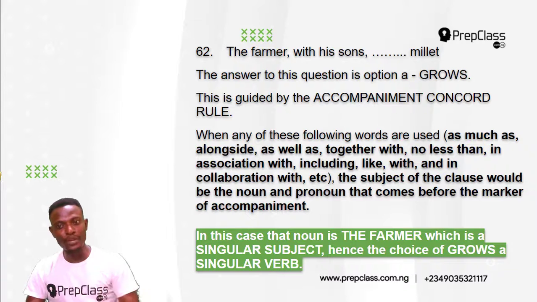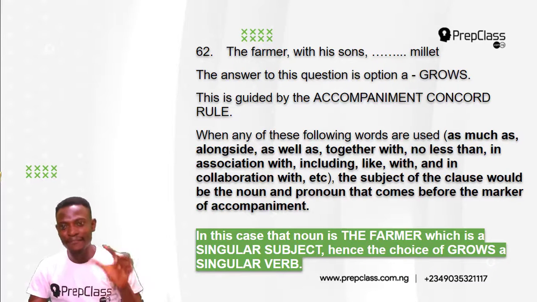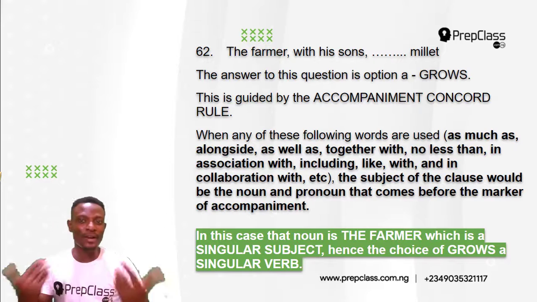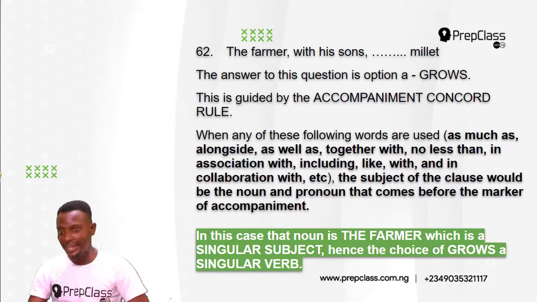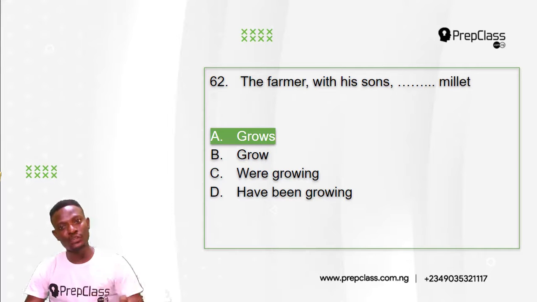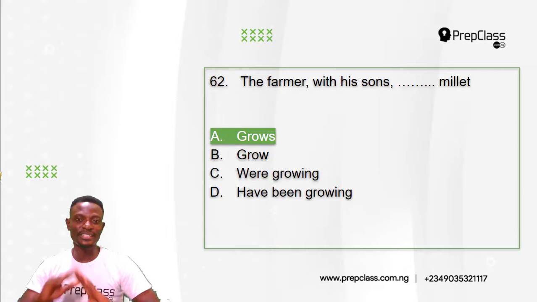Hence, the choice of the verb grows. Grows is a singular verb. A singular verb is a verb with s or es, while a plural verb is a verb without s or es. So the answer is the farmer with his sons grows millet. Basically, this sentence is just, the farmer grows millet.